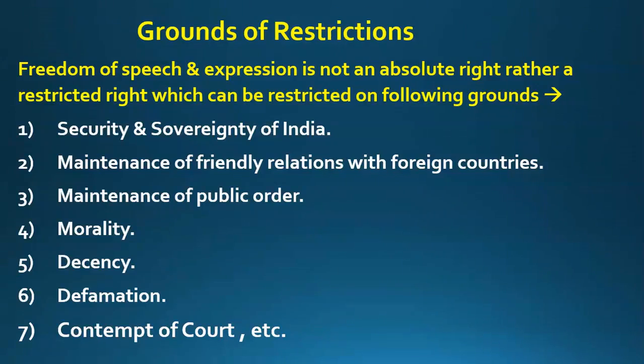So we can summarize that Article 19 Clause 1 Subclause A, the right to freedom of speech and expression, is not an absolute right. It means it is not guaranteed to us in absolute terms. We have to follow certain conditions while enjoying our right to freedom of speech and expression. There are many restrictions, and while enjoying our freedom of speech and expression, we have to keep in mind these restrictions. Okay.